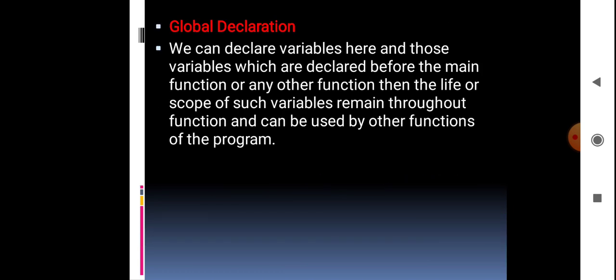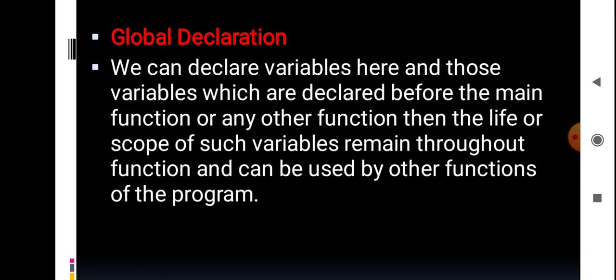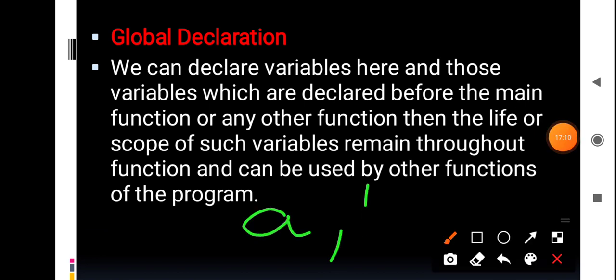So next we'll see the global declaration section. Global declaration section means the variables in the program, for example a, b and sum. If you have functions, that is sub functions, in the program, all the variables should be declared before using them in the program. For that, we have to declare all these variables before the main function.